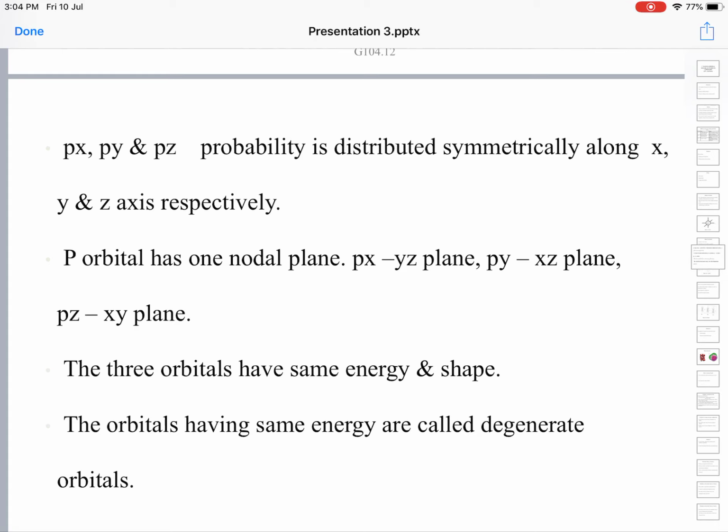We discussed Hund's rule, right? In Hund's rule, what did it say? Whenever electrons enter a set of degenerate orbitals, all the available degenerate orbitals are filled with one electron each before pairing occurs. That is why we call it Hund's rule of maximum multiplicity.